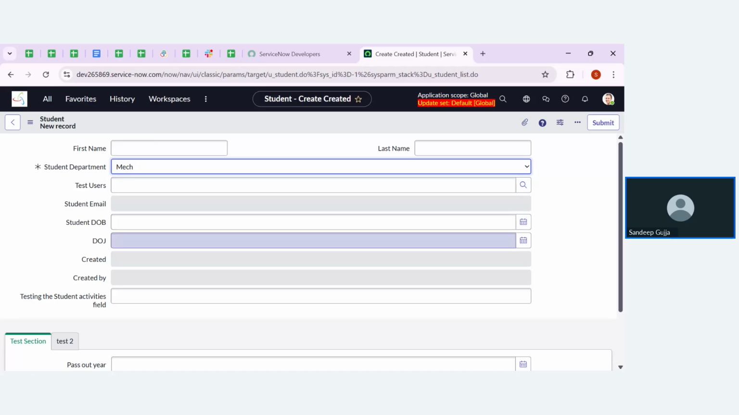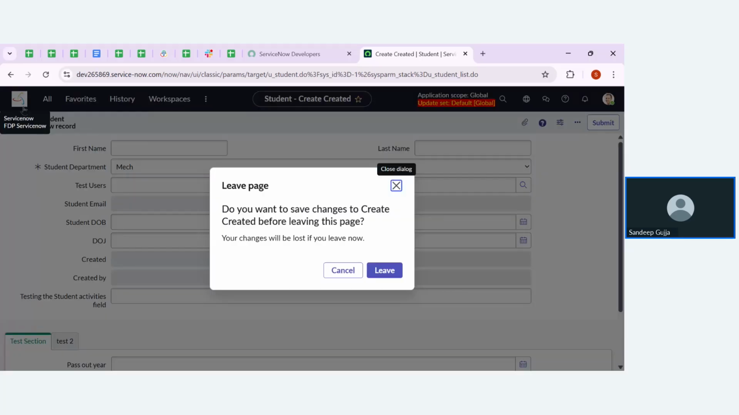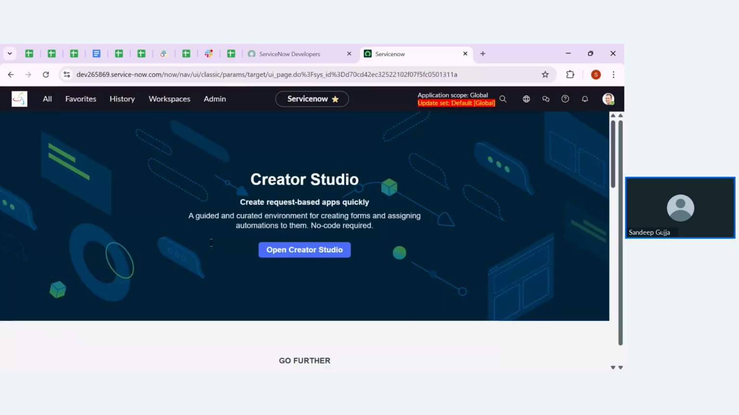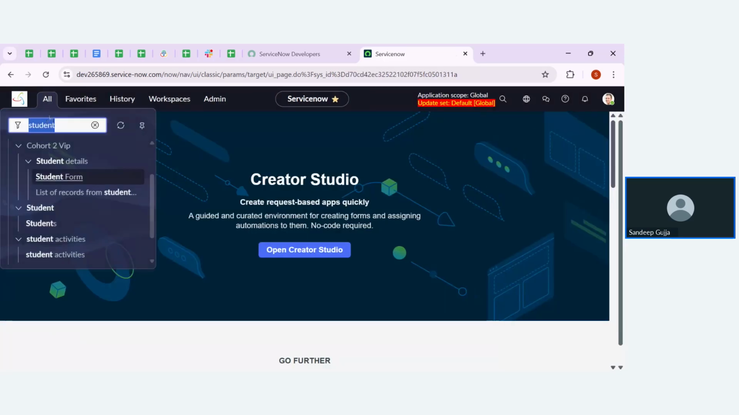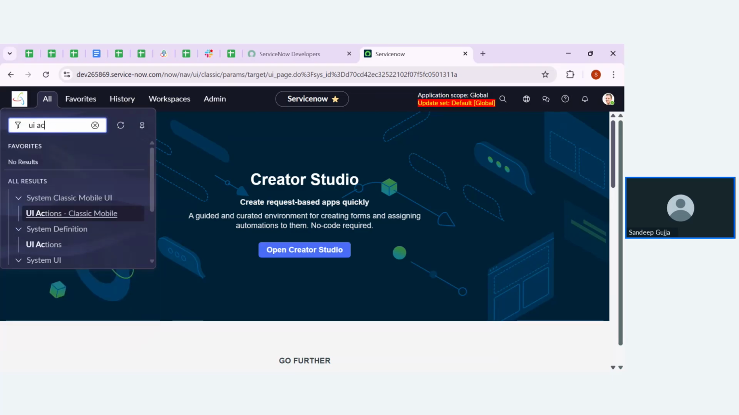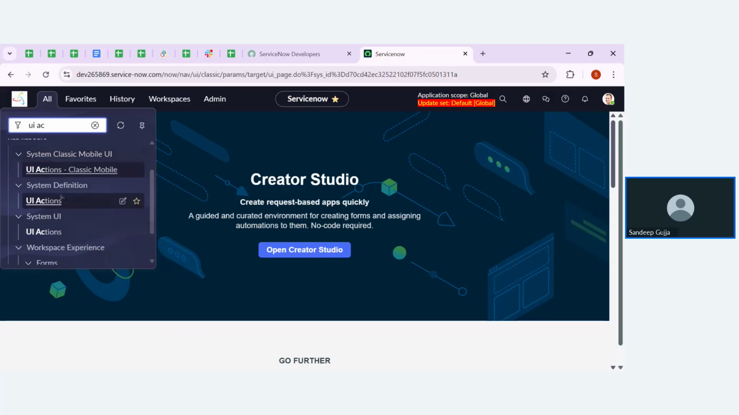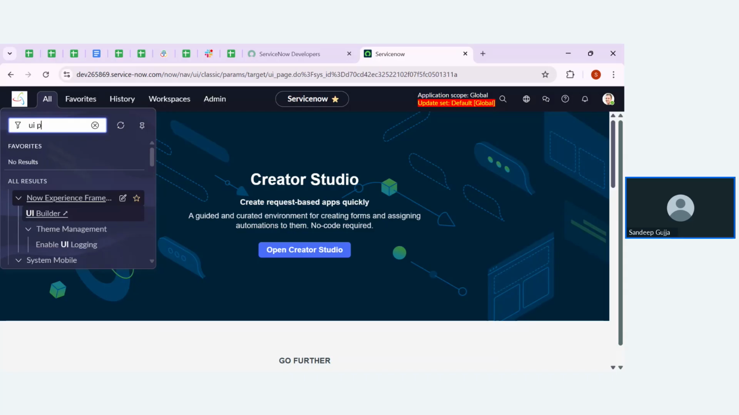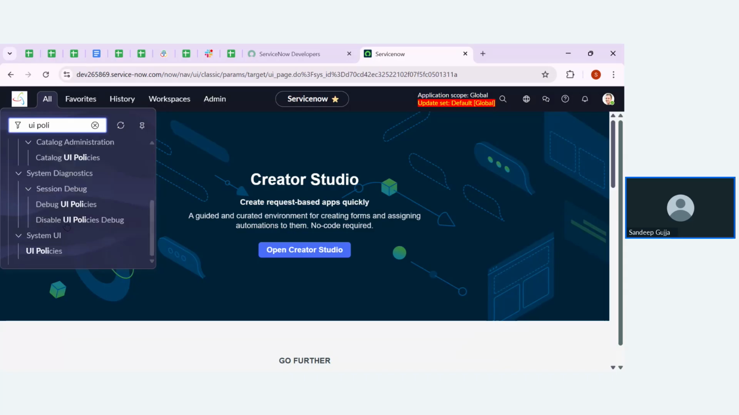So how am I going to implement that in my instance? For that, I'm going to use a topic called UI policies. Let me go to the All menu and search for UI policy.